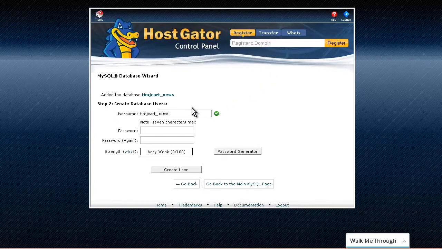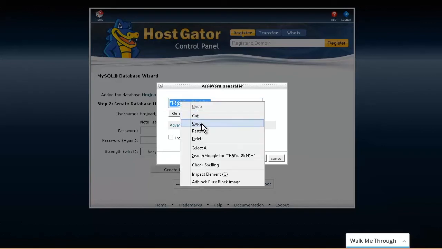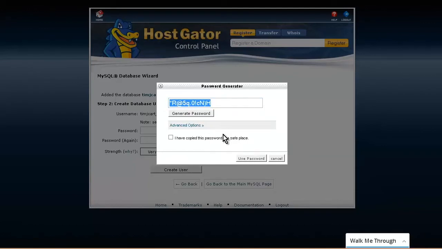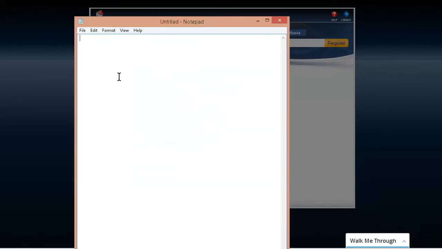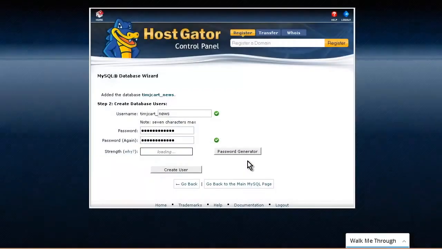Now, what we want here is a password. The best thing to do is to use the password generator. Now, copy this. And then open a Notepad session and put it in Notepad. Okay, so I'm just going to paste that in here. Move this out of the way. And then we're going to say I've copied it somewhere safe and use password. Okay, so now we have a nice secure password.